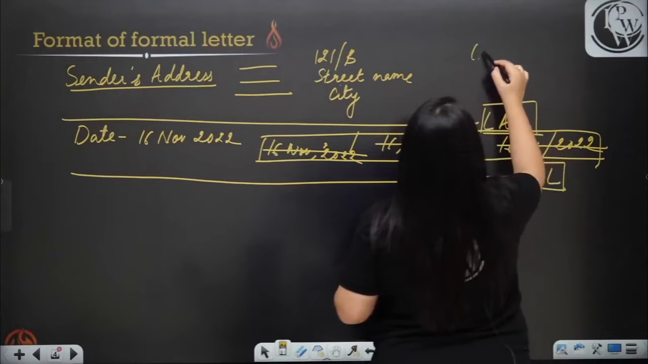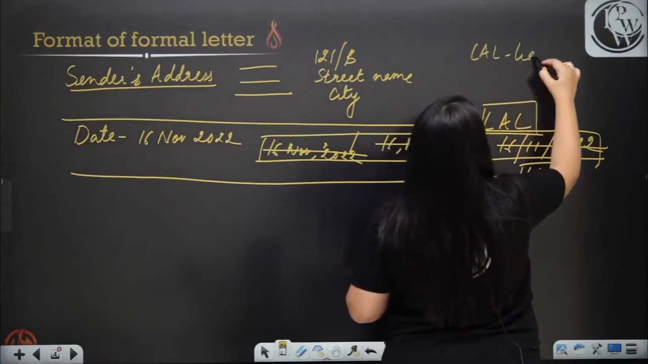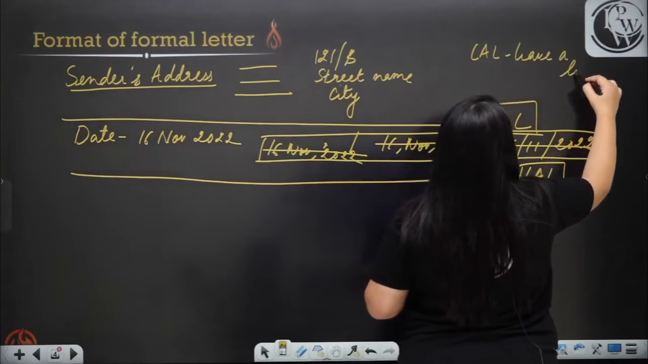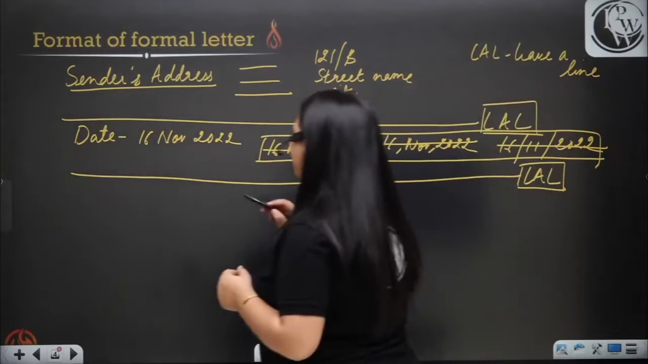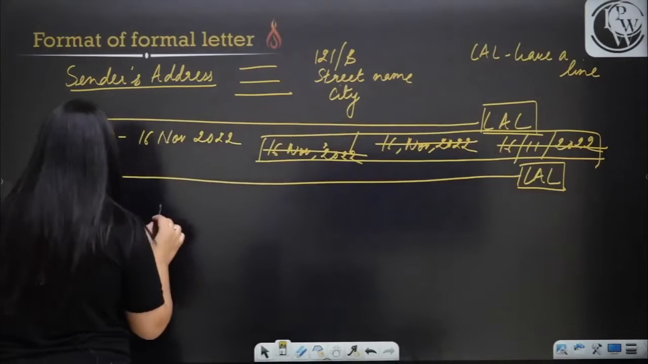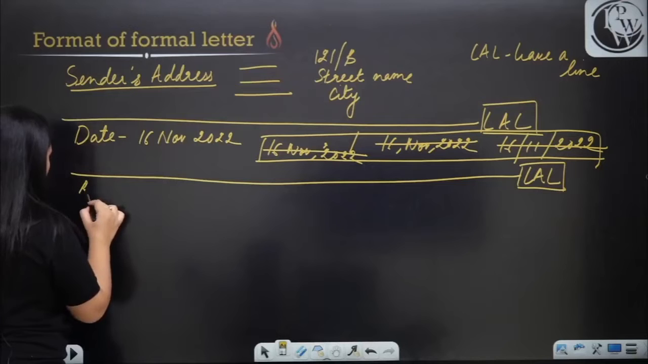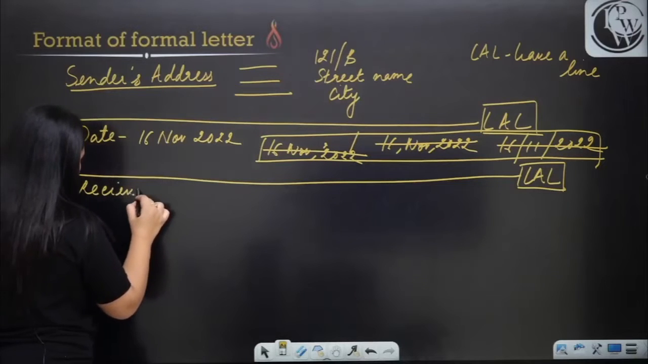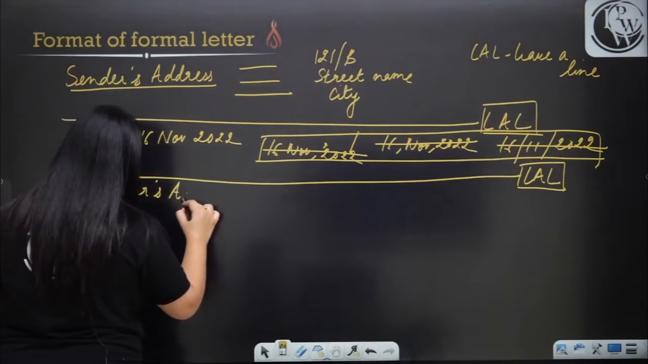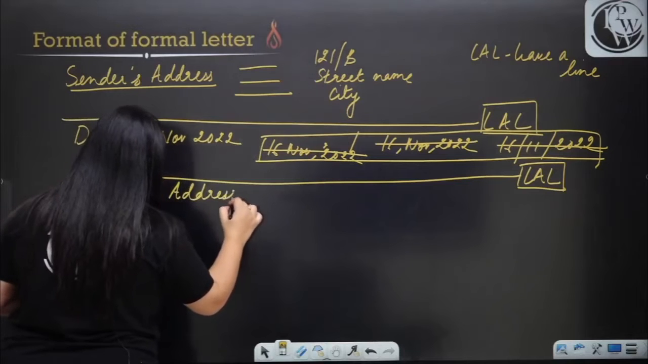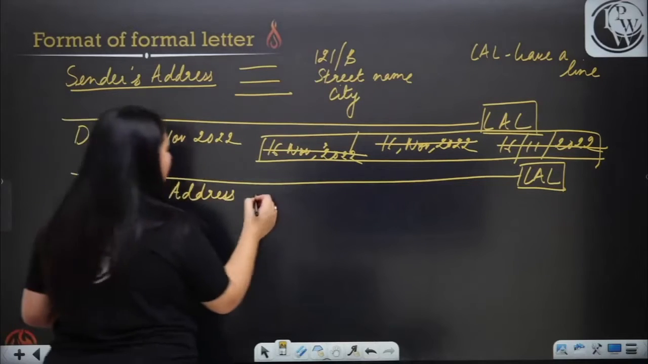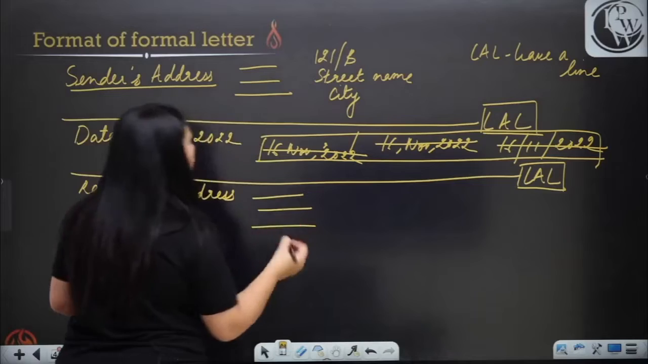Okay, LAL here means leave a line. Now moving further, after writing the date, you have to mention the receiver's address. Again, the receiver's address has to be in 3 lines or 4 lines.